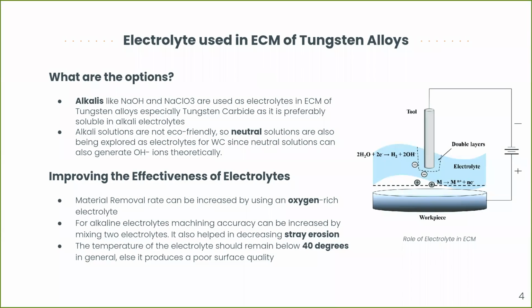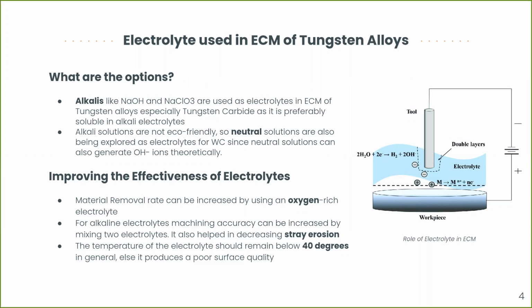So in ECM we have to use an electrolyte. So what are the various options? Generally we use acids or neutral solutions for the ECM process, but as tungsten is not dissolved in acids, we have to use alkalis for that, and NaOH and NaClO3 are used extensively as electrolytes. But the problem is that alkali solutions are not eco-friendly, so we are trying to use neutral solutions as well, because theoretically they can also generate OH minus ions.